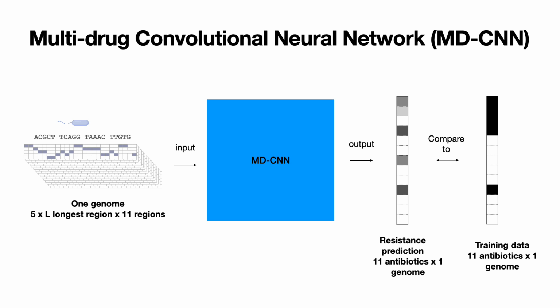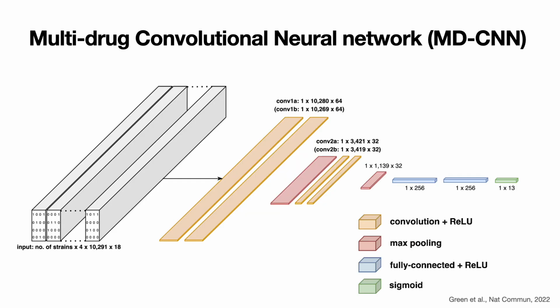This gives a 2-dimensional matrix for one gene region, and this is done for 11 different gene regions. So they are stacked over each other and passed to the CNN to do predictions of resistance or sensitivity. This is the architecture of the CNN module.